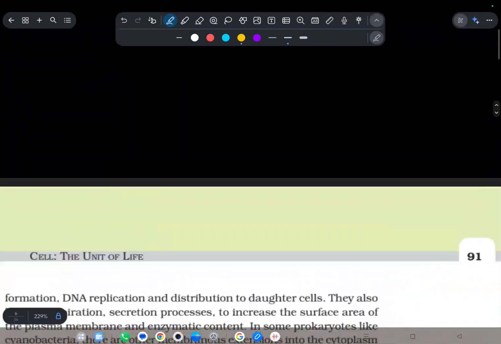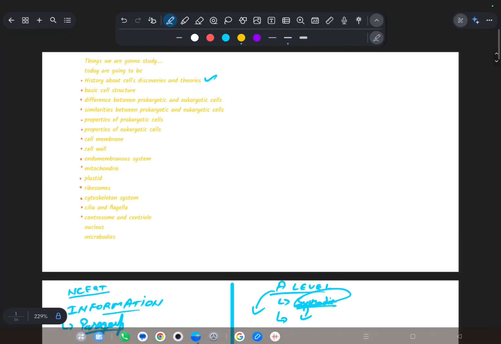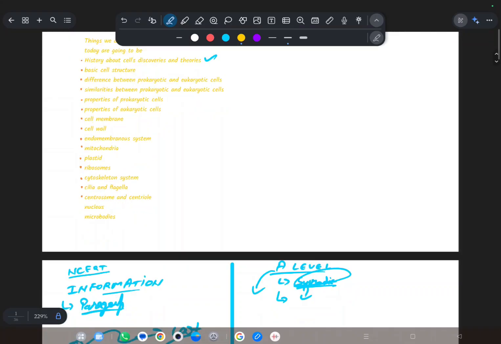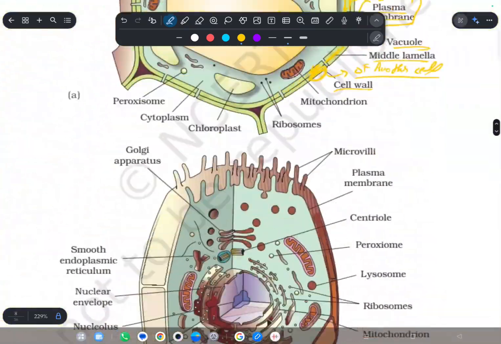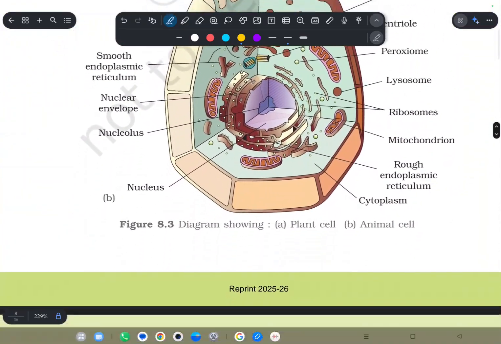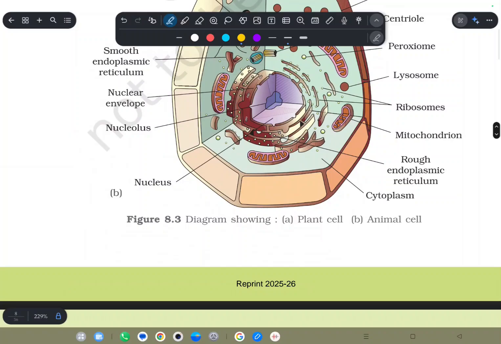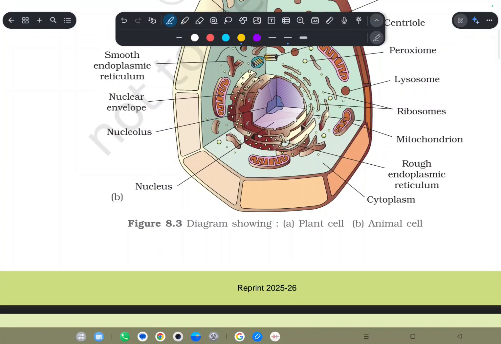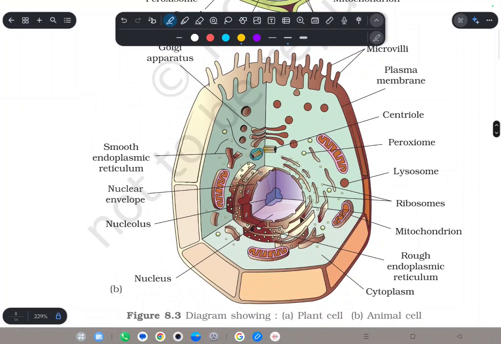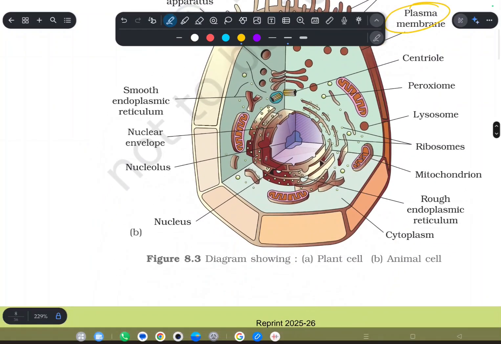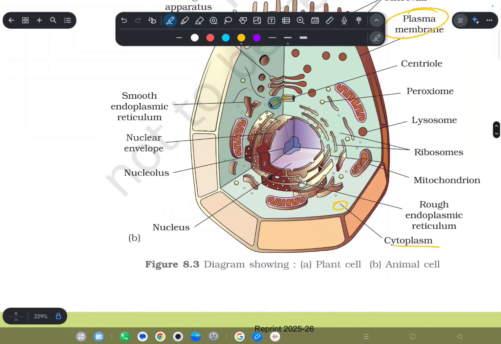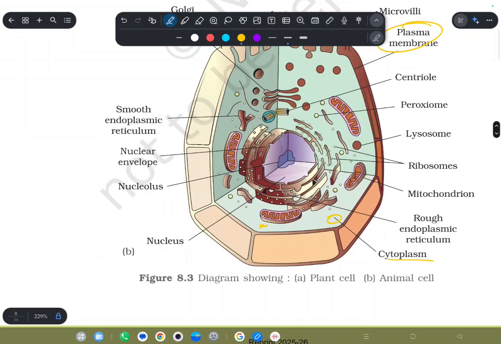So after this, what are we going to do? It was the basic cell structure. In the case of animals, I should teach it. In the animal cell, this is the plasma membrane. After that we go inside. This is the cytoplasm. After that, this is mitochondria. What is this? Oh, sorry, these are not lysosomes, these are ribosomes here. The bigger ones are lysosomes.